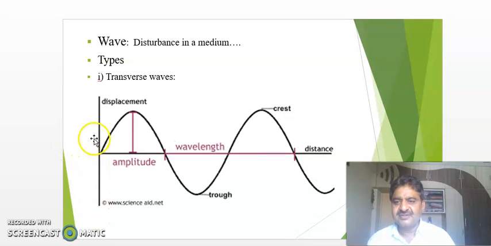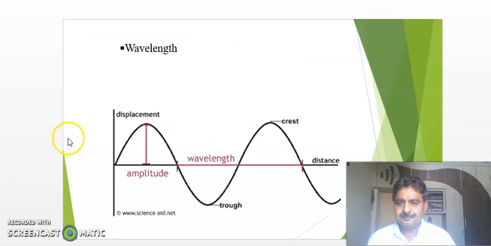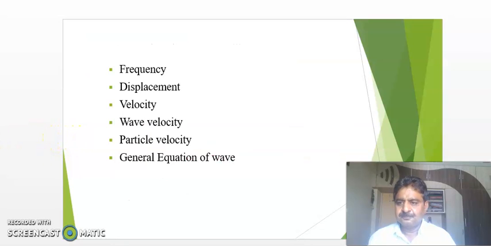Yes, we were discussing the concept of frequency. Frequency is nothing but what? The number of cycles per second. Number of cycles per second. You are well known what is meant by cycle.